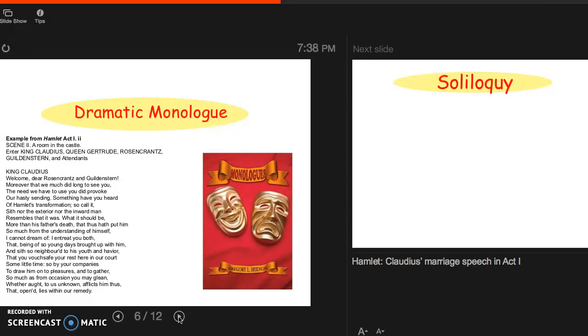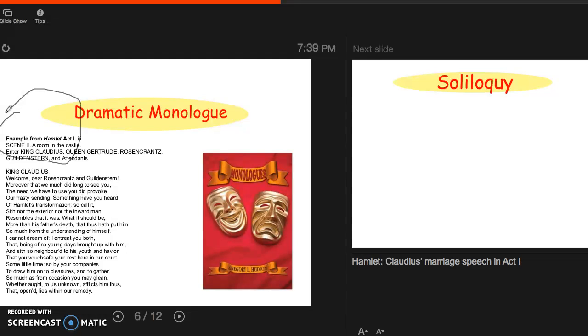When we first meet Claudius, he is giving us a dramatic monologue, and we know that because if you notice at the top here, in this scene Claudius enters along with Queen Gertrude, Rosencrantz and Guildenstern, and attendants. So Claudius is not alone on stage. There are other people on stage when he gives this speech. And so this is an example of dramatic monologue.